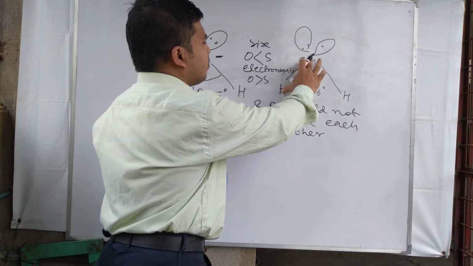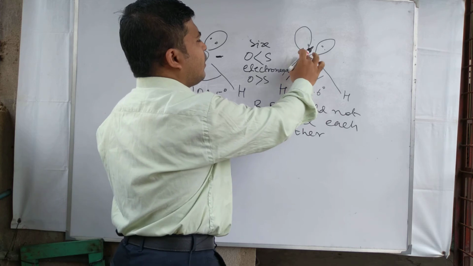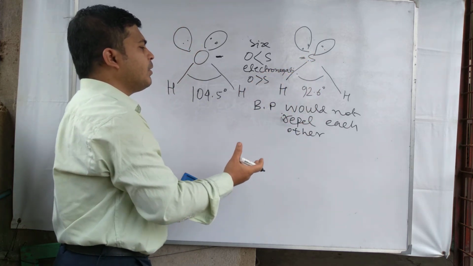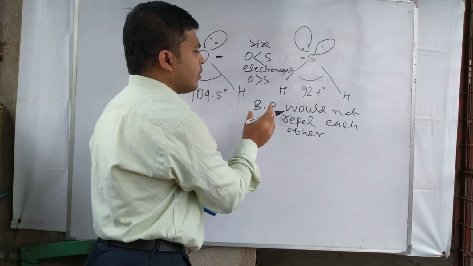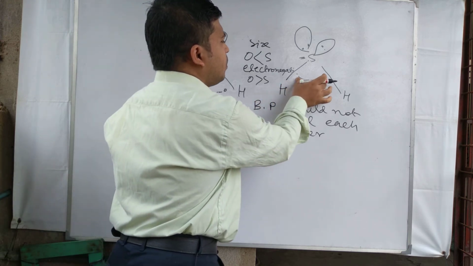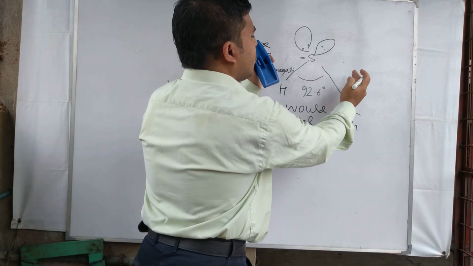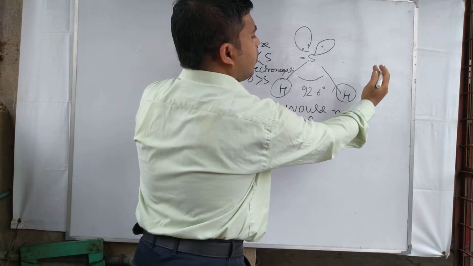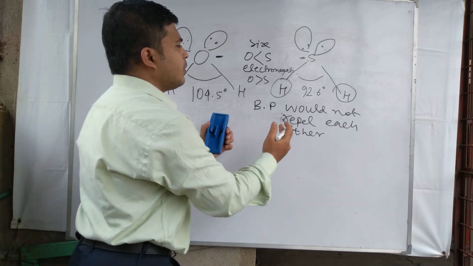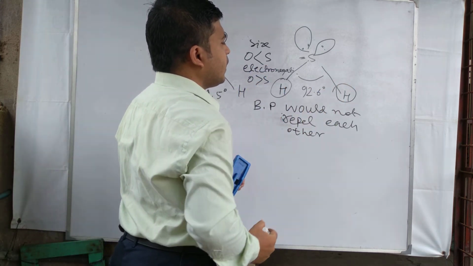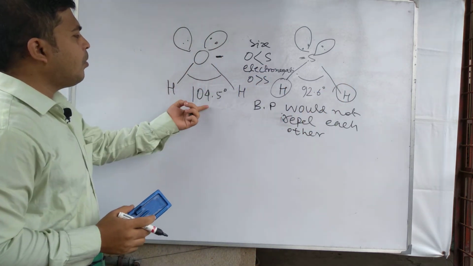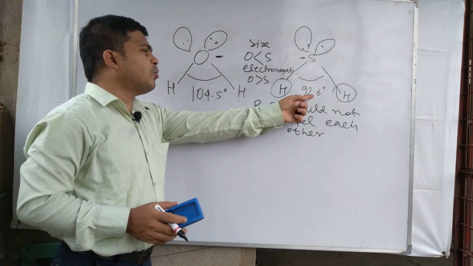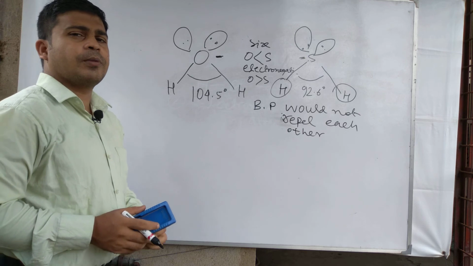For this reason the bond angle is reduced from 104.5 degree in H2O to 92.6 degree in H2S.